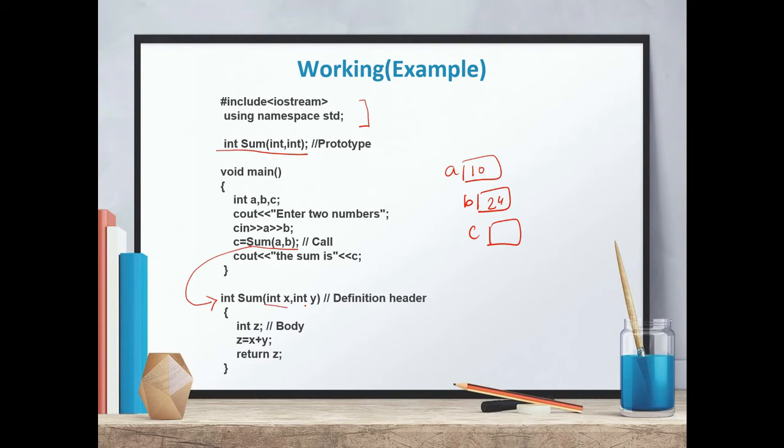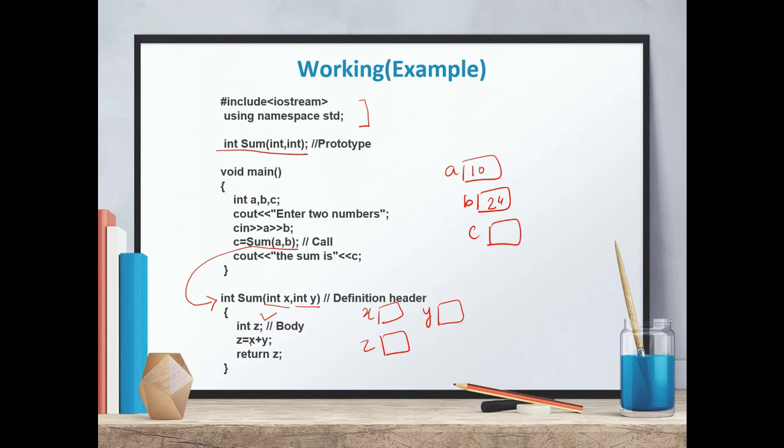Here there are formal parameters int x and int y. These x and y will be treated as local variables, and memory will be reserved for x as well as y. Now there is one more local variable, that is z, so memory will be reserved for z also. What is the meaning of local variables? The scope of local variables is only inside the function. We cannot access these values x, y and z outside this sum function.